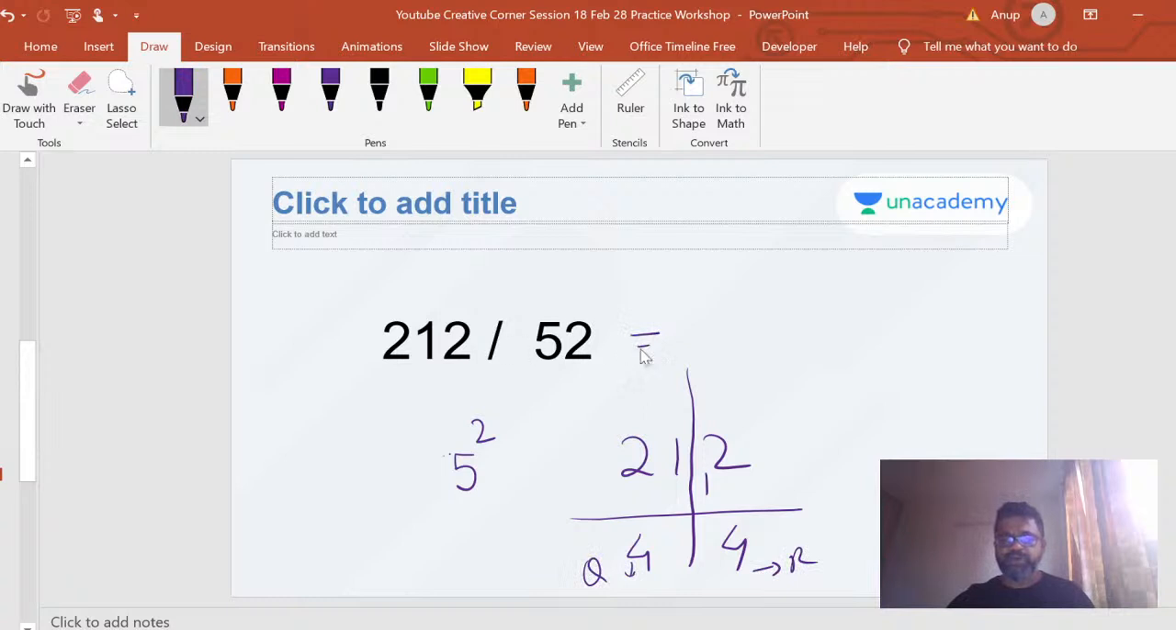So basically 22 divided by 7 is 4, remainder 4. Easy, right? Simple steps, right? You can't use the base method here because this is very far away from 10 or 100, right? Use this method, the short division method.